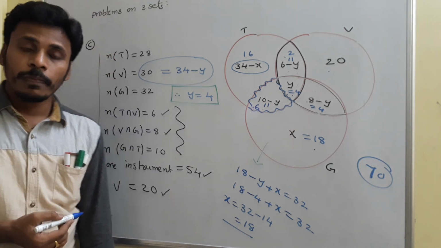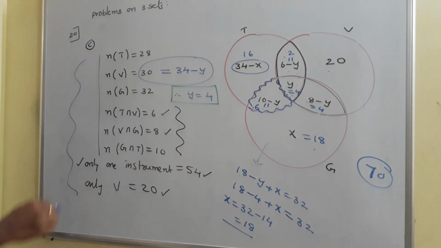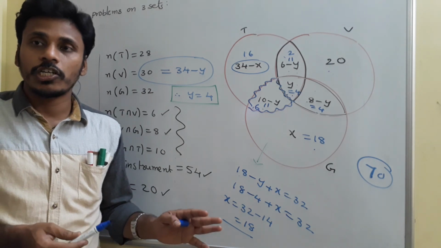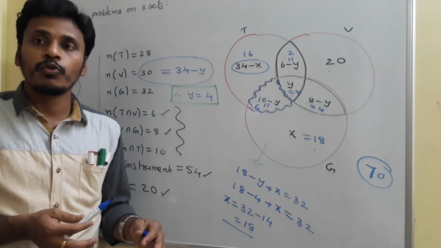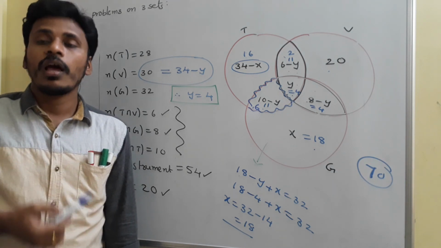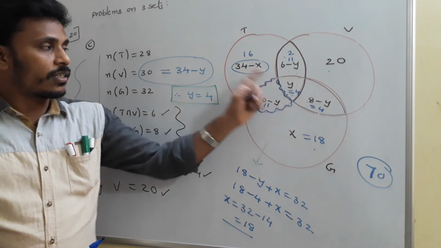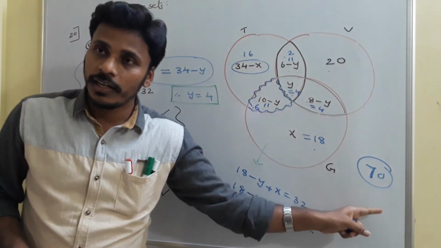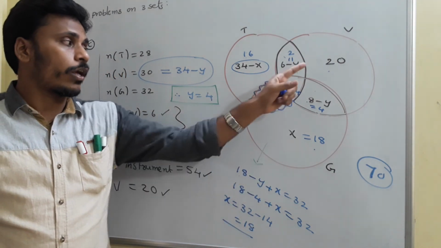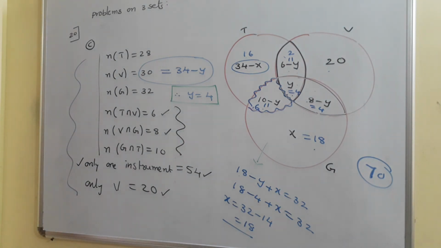Just have a look at the problem. This is all the given data, and we solved it just by sketching its Venn diagram. It's completely an analysis task. No formula helps you here. You need to understand the situation, analyze the question, and solve it, right? Your answers are: the total number of students in the music school is 70, and the number of students learning trumpet and guitar but not violin is 6. Just think about it and try to analyze the problem.